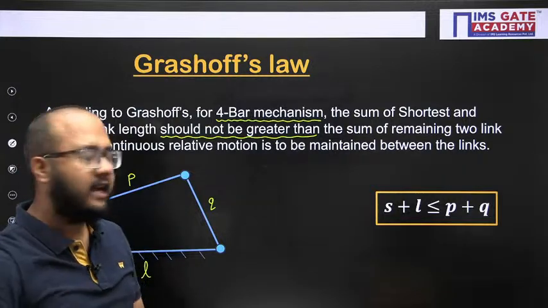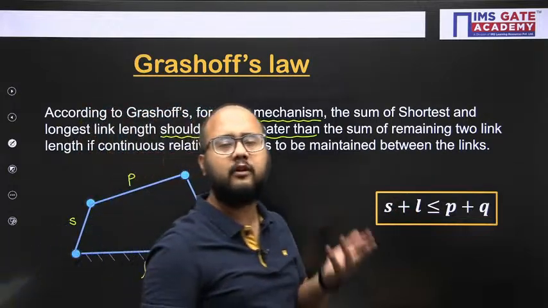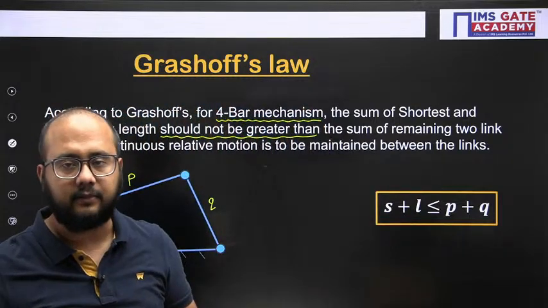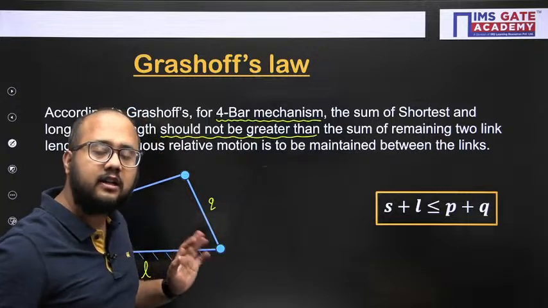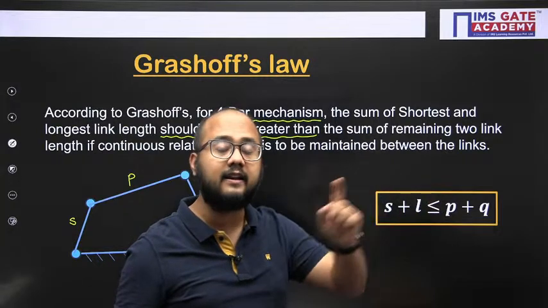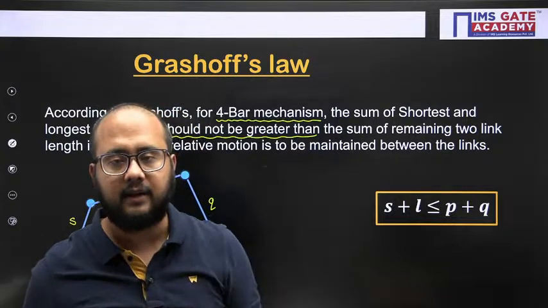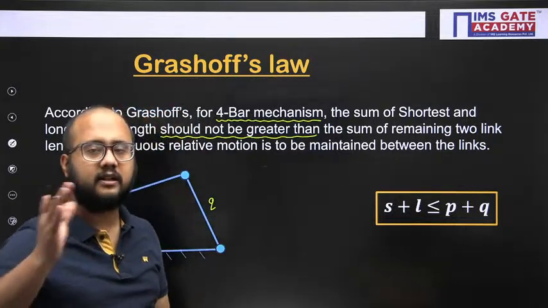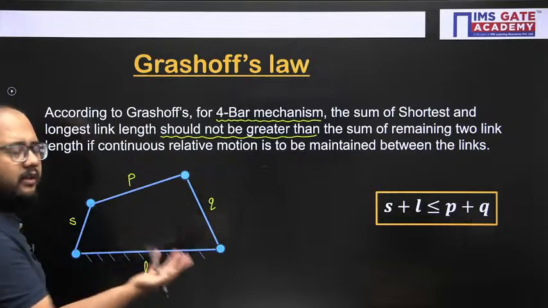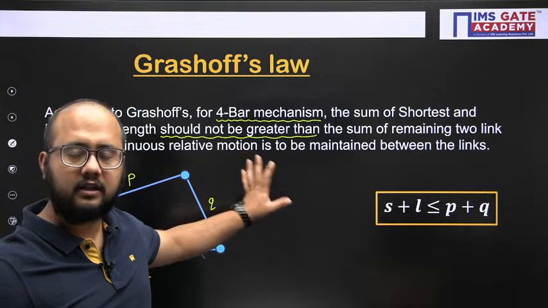So any 4-bar mechanism following this particular rule will be called a Grashof linkage, or better, the Grashof mechanism. Any 4-bar mechanism is called Grashof's mechanism when it follows this rule: smallest plus longest is less than or equal to P plus Q. P plus Q is the link length of the other 2 remaining links. Because smallest I have figured out, longest I have figured out, the other 2 will be there, whatever the dimension it is having. Right? This basic principle of Grashof's law is clear.